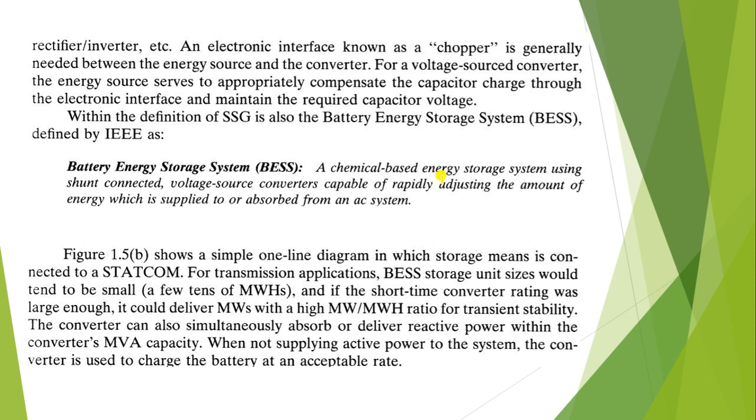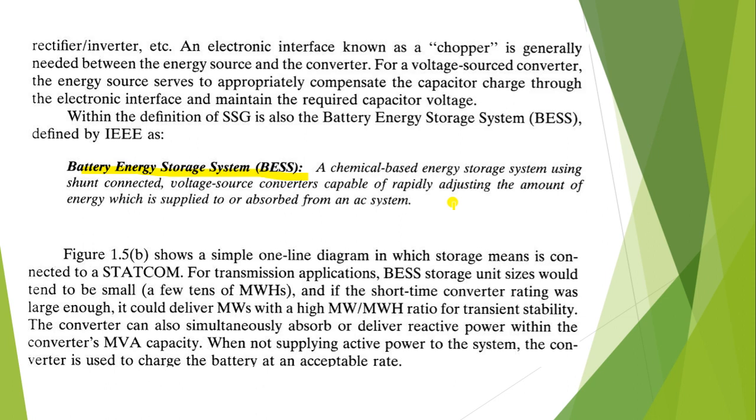Within the definition of SSG is also the Battery Energy Storage System BESS defined by IEEE. The BESS is a chemical-based energy storage system using shunt-connected voltage source converter capable of rapidly adjusting the amount of energy which is supplied to or absorbed from an AC system. Figure 1.5b shows a simple one-line diagram in which storage means is connected to a STATCOM.